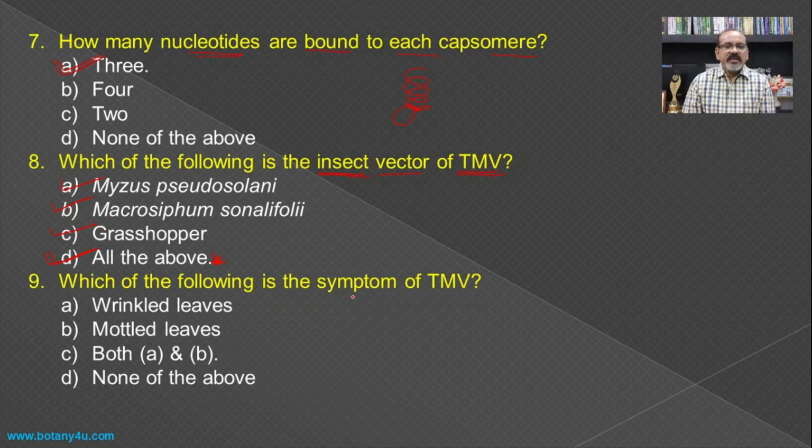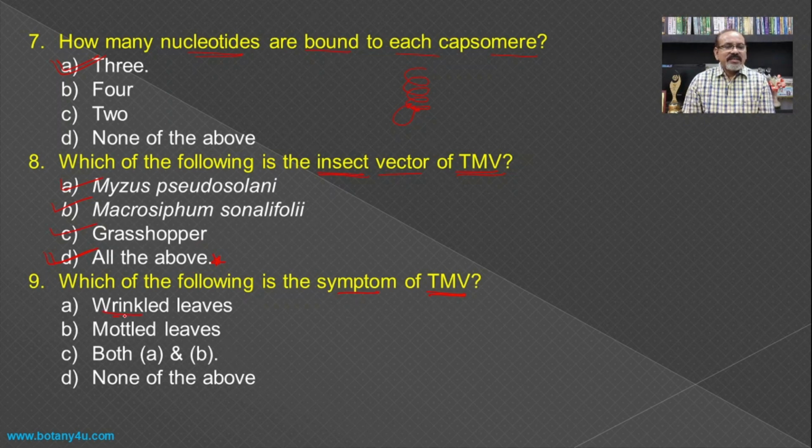Then which of the following is the symptom of tobacco mosaic virus? Means after the infection of the tobacco plant by this virus, what will be the symptoms or the external appearance of that plant after the infection? That we have to consider as symptoms.